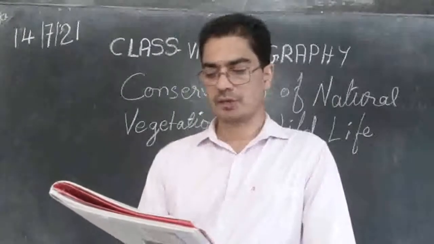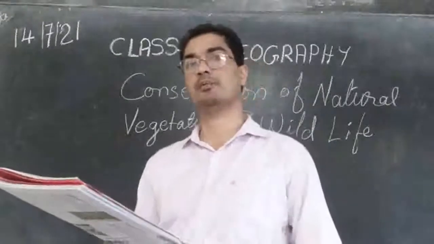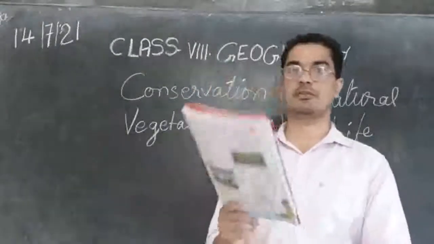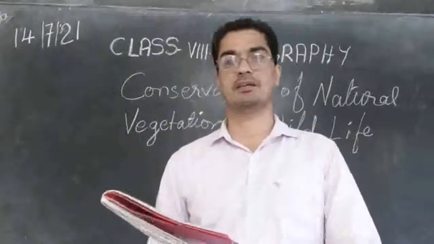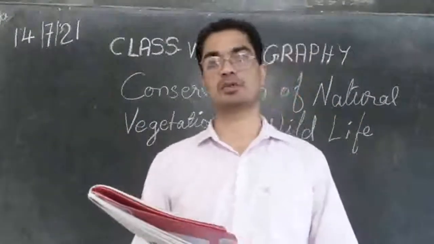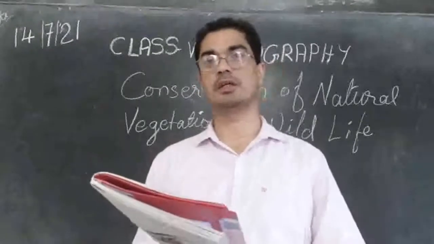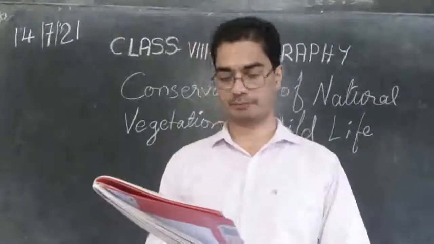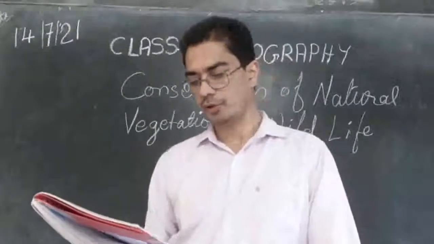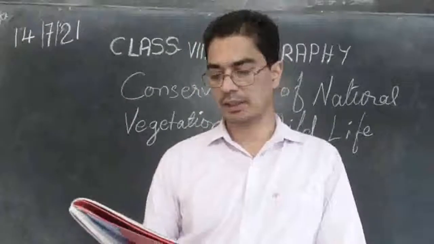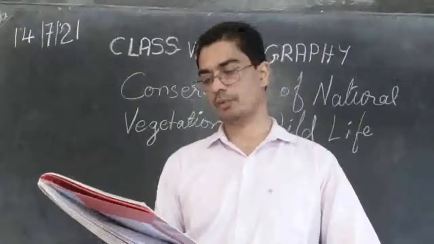One is natural fire due to lightning. Sometimes fire can take place when there is lightning from the sky. Due to lightning, some dry leaves or an electric wire can catch fire and it can spread to the forest. The second reason is heat generated in litter due to carelessness of people.